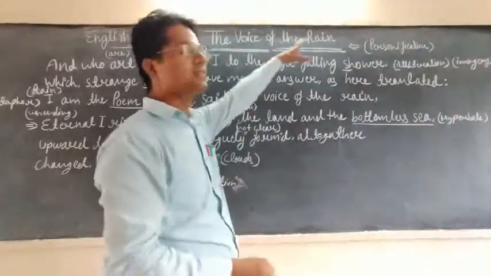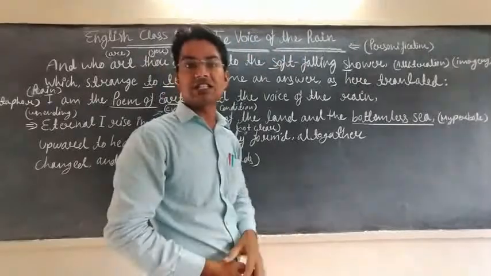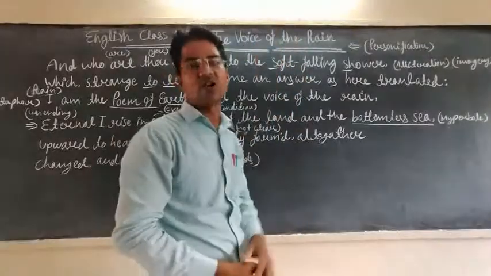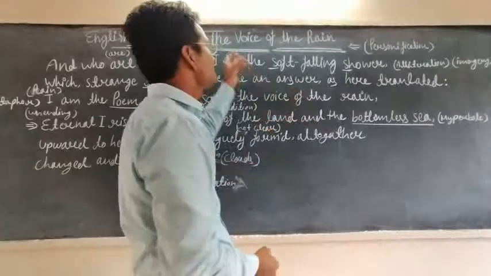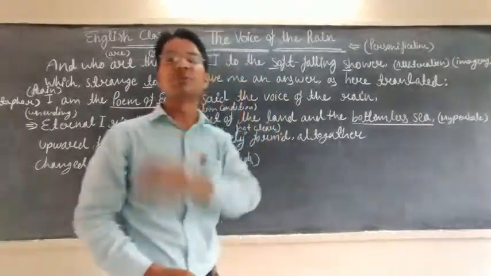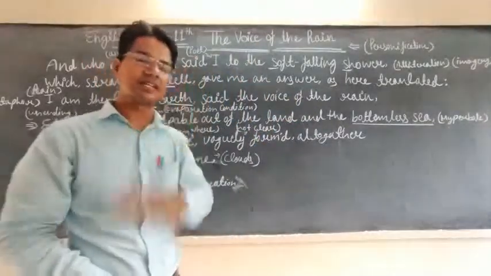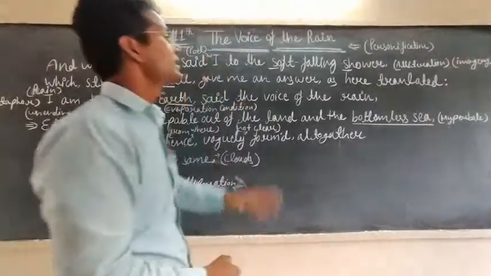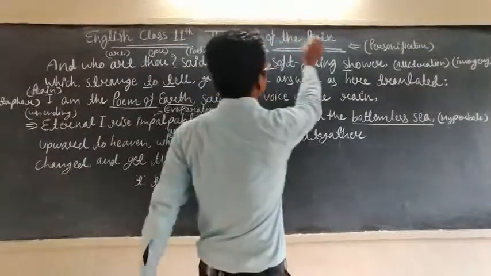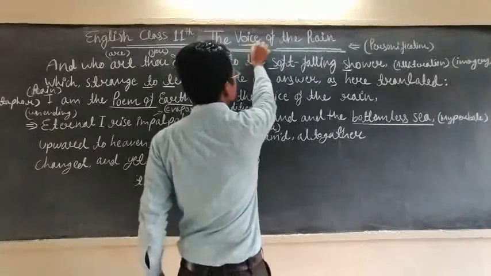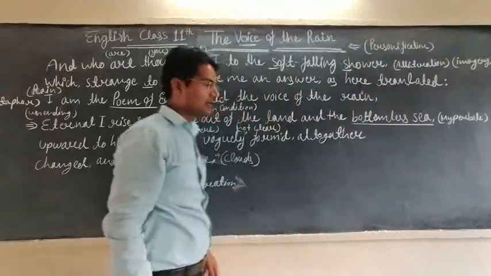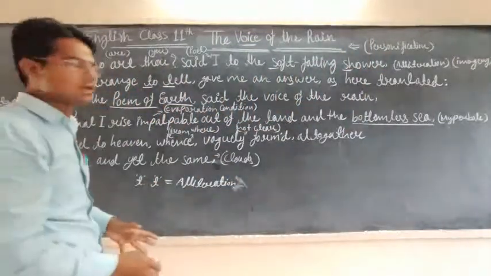The voice of the rain: the word voice is relating to living, and the rain is not living here. Now, the word voice is generally used for human beings, animals, whatever is related to life. So, in the voice of the rain, the word voice is personification. And this poem is also covered by personification.